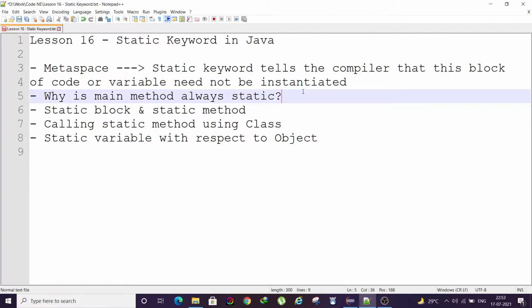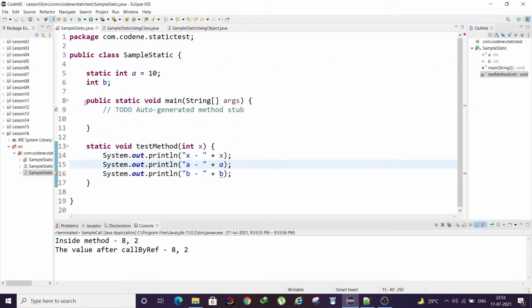Now there may be another question in your mind: why is the main method always static? Let's come to Eclipse. As you see, the main method is always static. That is because it tells the compiler that it need not be instantiated, as I said before, and because of this it allows us to run the main method without having to create an object of this class.